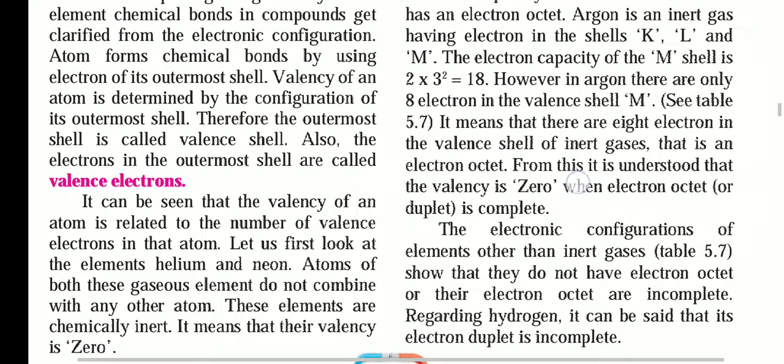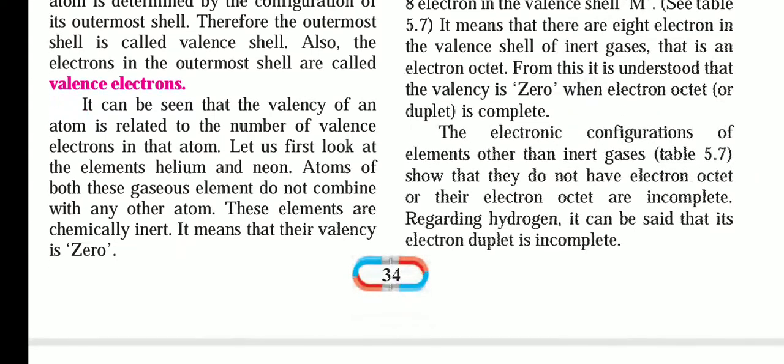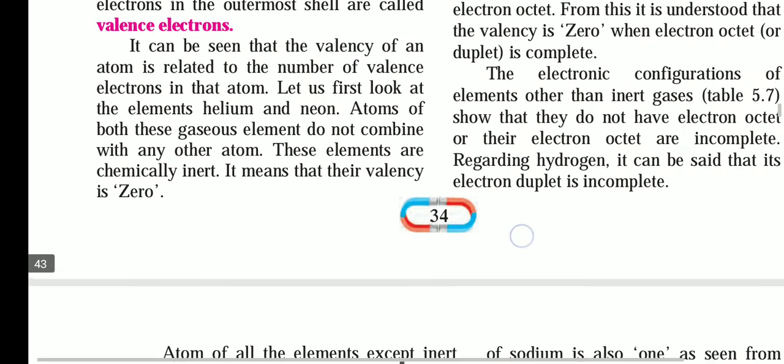Now, the electronic configuration of elements other than inert gases: they do not have an electron octet, or their electron octet is incomplete. Regarding hydrogen, it can be said that the electron duplet is incomplete. Hydrogen is taken as the example. Hydrogen has only one electron, so it cannot be completed. The electron duplet is not completed, it is incomplete.